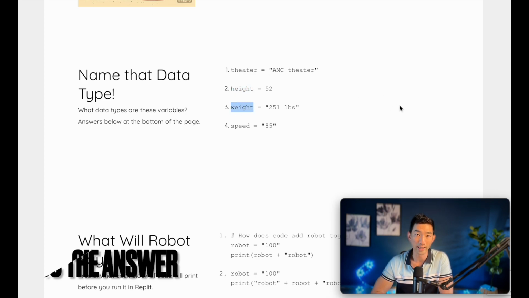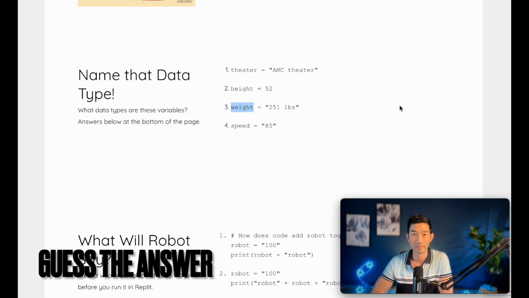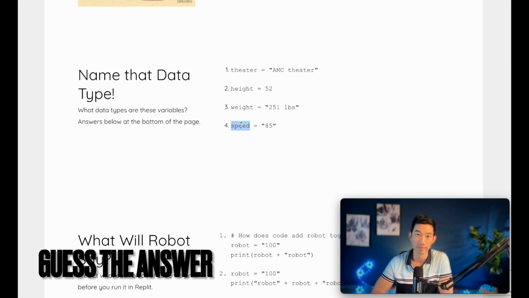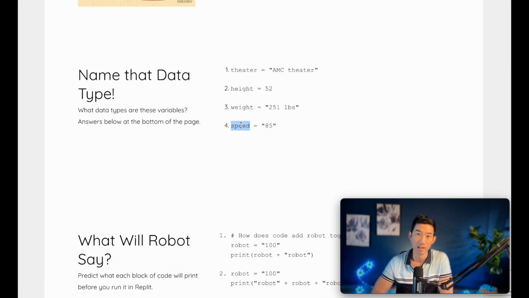How about weight? That's a string. See? Because it has the pounds in it. So it's a message. Now what about speed? That is a string. See, it's really confusing, right? Because you think it's an integer because it's a number.